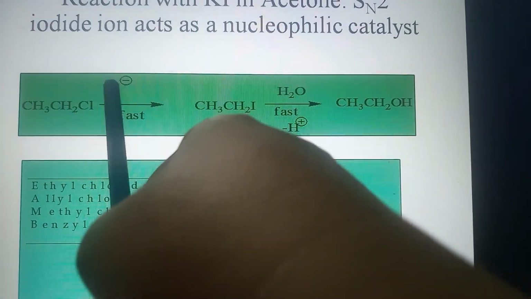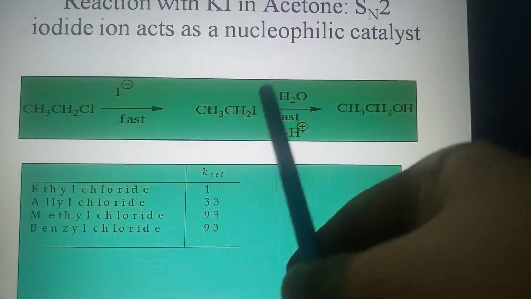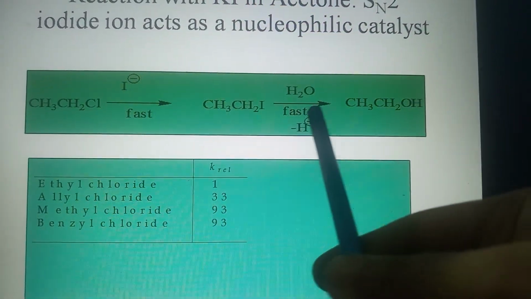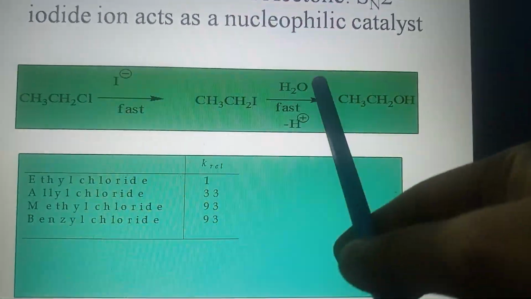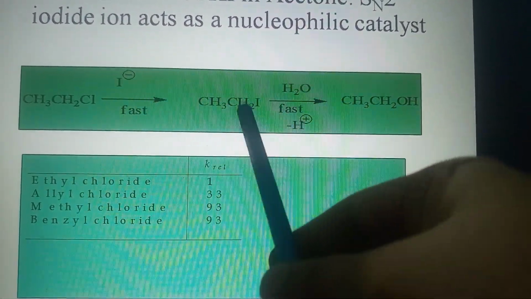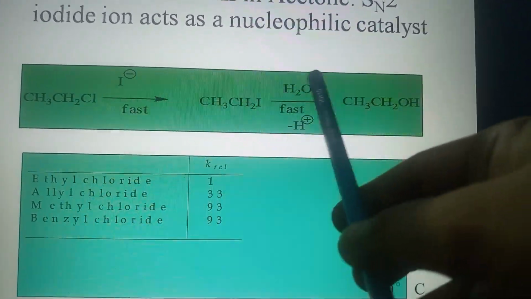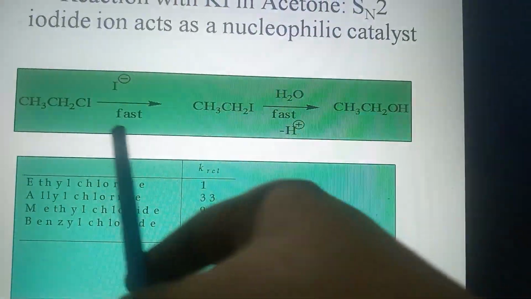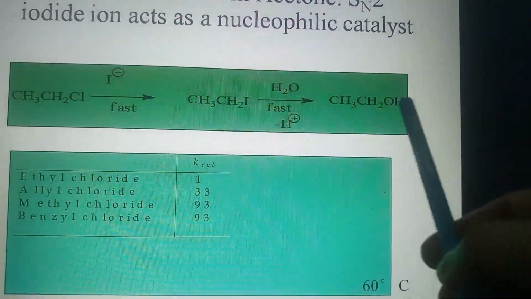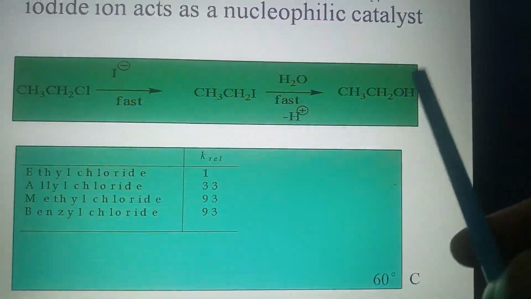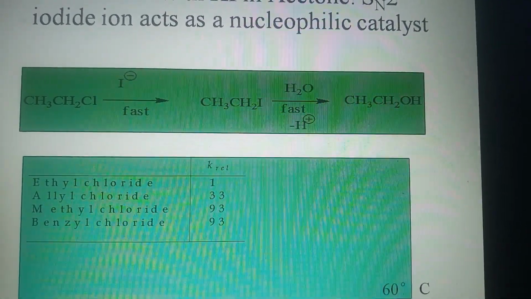Why? First, iodide ion will attack the carbon site, forming ethyl iodide, which is the first process. Then, in presence of water, iodide ion acts as a good nucleophile, and after that, on addition of water, iodide ion will act as a better leaving group, making the reaction faster, and overall the substitution of Cl minus with OH minus forms the alcohol in presence of iodide ion as a nucleophilic catalyst.